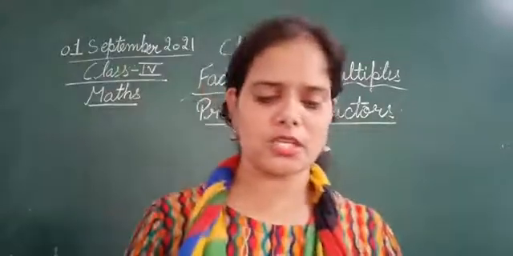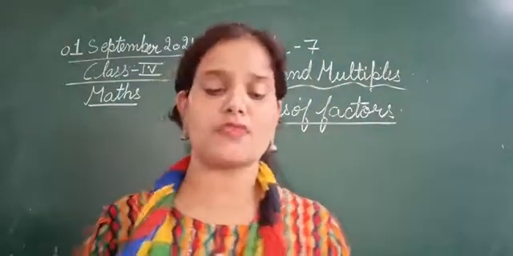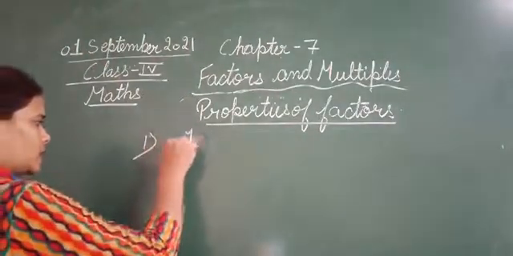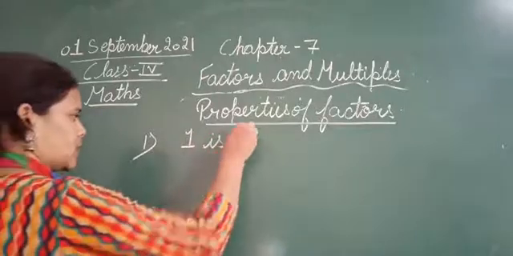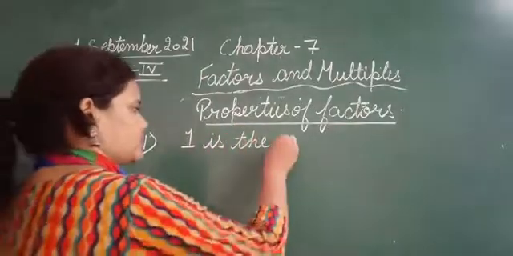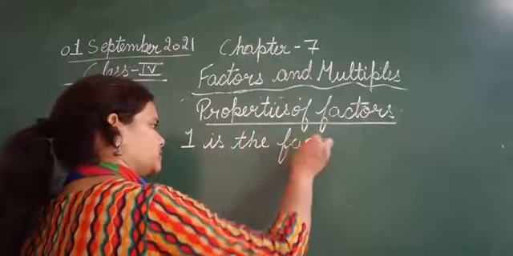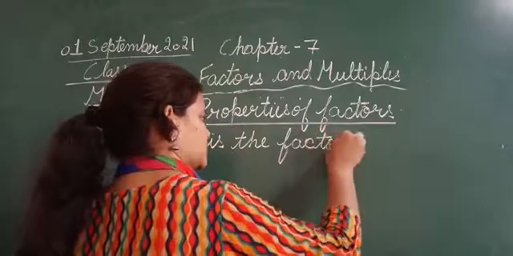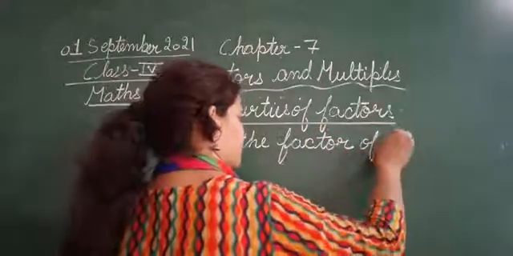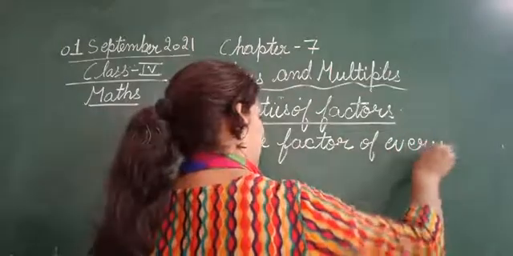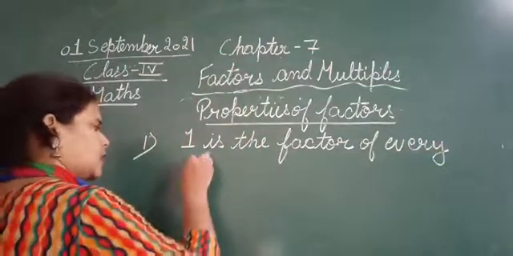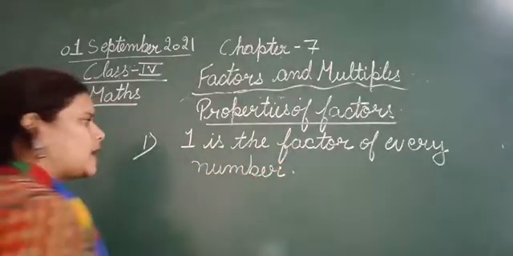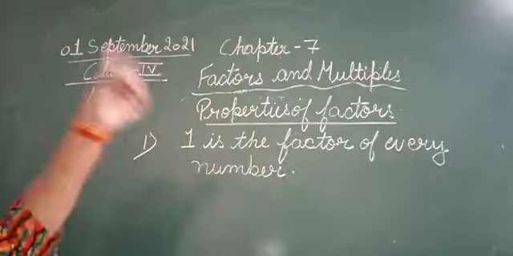So the first property is: 1 is a factor of every number. So this is the first property. 1 is the factor of every number. 1 is the factor of every number. This is the first property and a very important one.